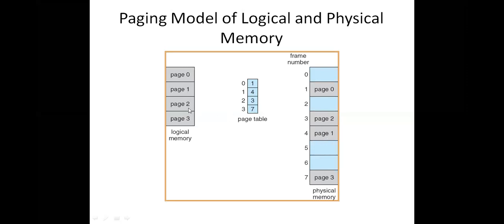In like fashion, page 2 is available in frame 3. If you go to frame 3, then page 2 is available. And next, what about page 3? This is page number 3, and it is available in frame number 7. Like that, if you know the page number, automatically we can know the frame number where it is available. That is the thing.